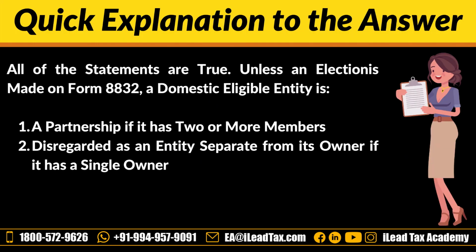Let's see why it is A. So here, the default rule for unincorporated business formed after 1996 allows them to choose whether to be taxed as a corporation or partnership. So the default rules also include the possibility of a multi-member domestic eligible entity being classified as a partnership and single member eligible entity being disregarded as an entity separate from its owner. So the classification is not solely determined by the number of members or the presence of limited liability. So the answer is A. Let's go to the next question.